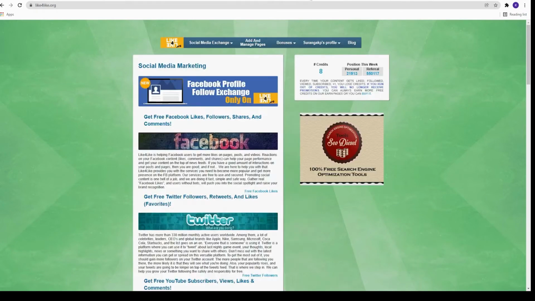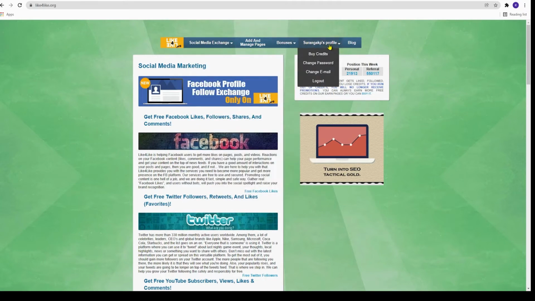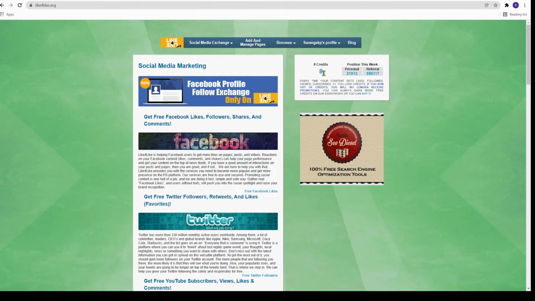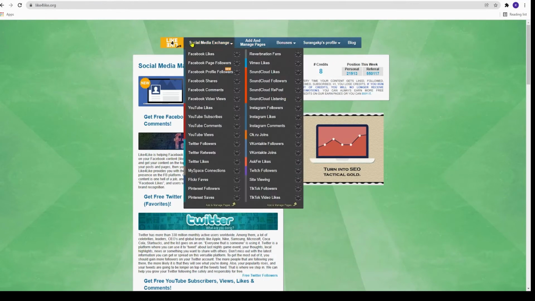Step number 3, now you will need to log into your like for like account, and here on the right hand side you will be able to see your credits. These are your points. As you can see, I currently have 8 points, and the more points you have, the more money you will be able to make. Of course, to collect those points, you will just need to hover your mouse on social media exchange right here, and you only do so as Facebook likes over here.